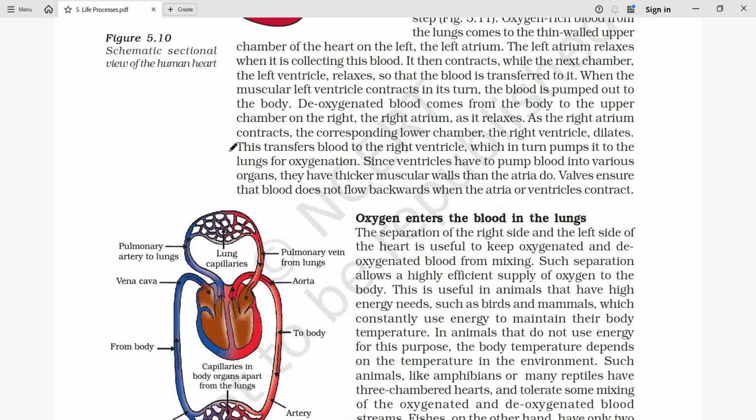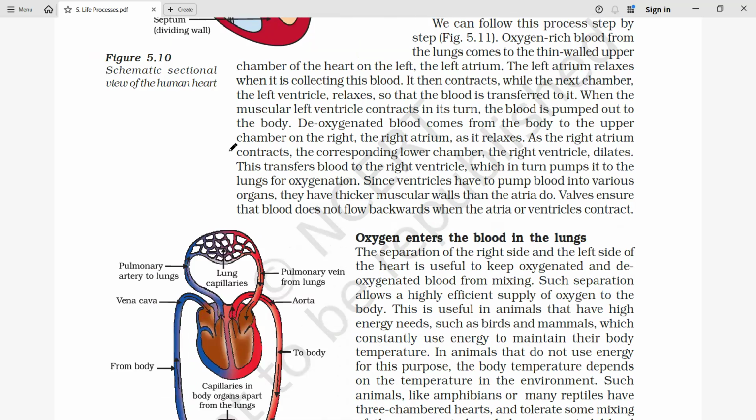So here, what you'll see is that the main concept is about which part of the heart, like we have two atria and two ventricles. So which one is going to receive the blood? That will be in the relaxed condition. When it is going to contract, it is going to push the blood. क्या है concept? जब relax है तो क्या है? वो receive कर रहा है. जब contract कर रहा है तो push कर रहा है. ठीक है? So that concept you have to keep in mind.